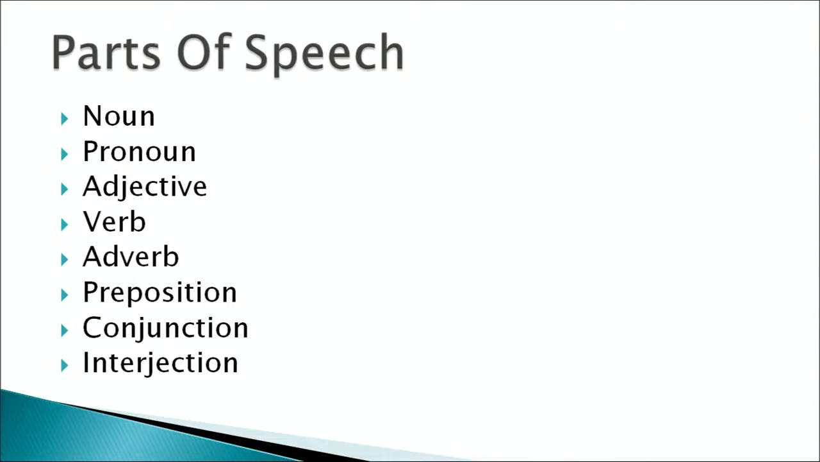So first let's look at the parts of speech. There are 8 parts of speech in English. You can see noun, pronoun, adjective, verb, adverb, prepositions, conjunctions, and interjections. Now, anything that has a name is a noun, and we use a noun to identify a person, a place, thing, event, substance, or quality.